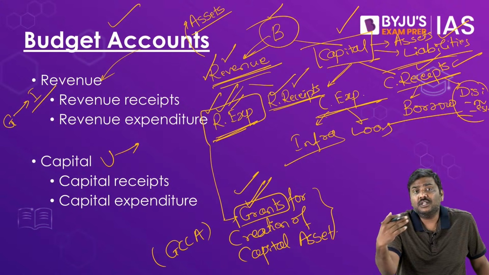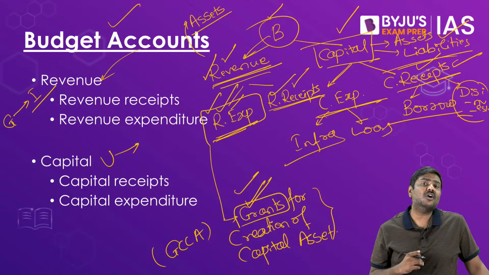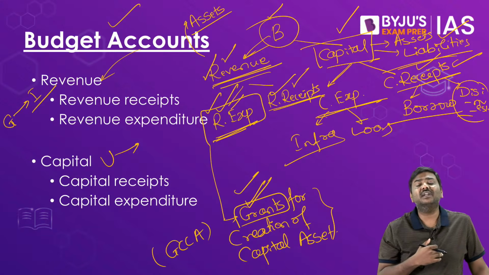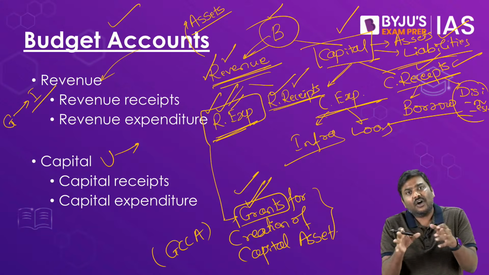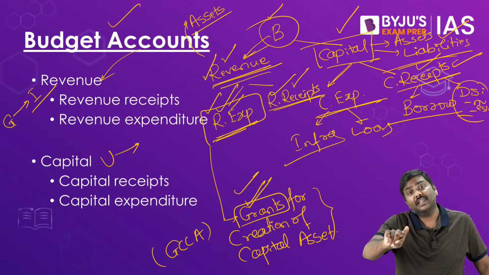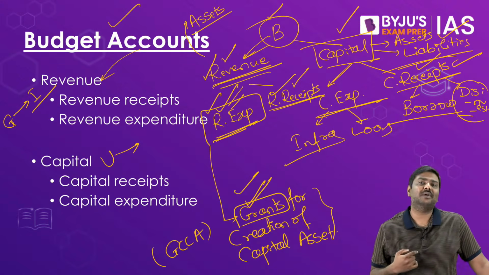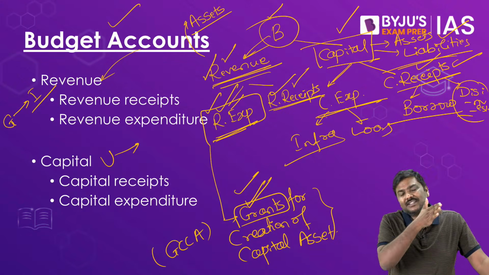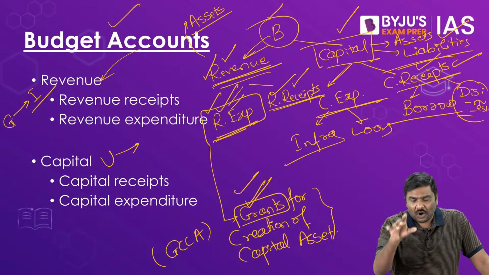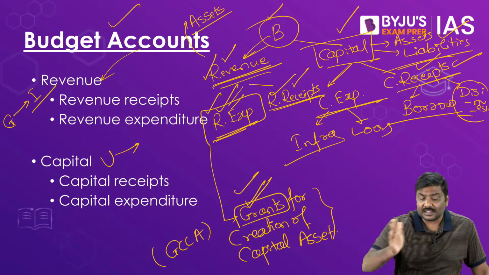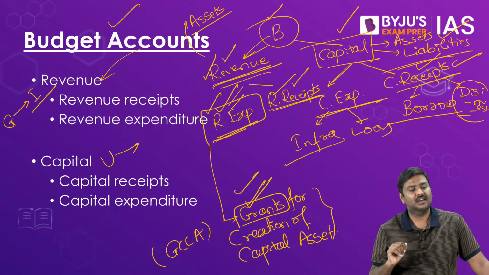Let's say they will give the money to an entity owned by the state government, or the state government itself. That authority to whom the money has been given is the one who is going to spend this money. So because the union government is not directly spending the money, they will not keep it under the capital side, rather they will classify this under the revenue side.